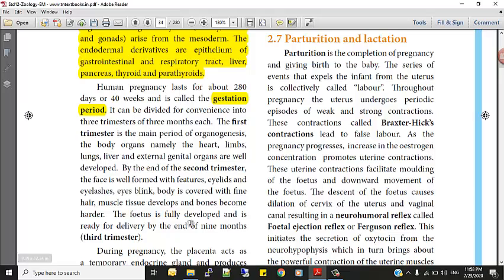The fetus is fully developed and ready for delivery by the end of the 9th month. So the full complete development and the last 3 months are very important, and in the last 3 months many important things happen. Last year you remembered that we have studied that in the 9th month only these surfactants develop well in the lungs.